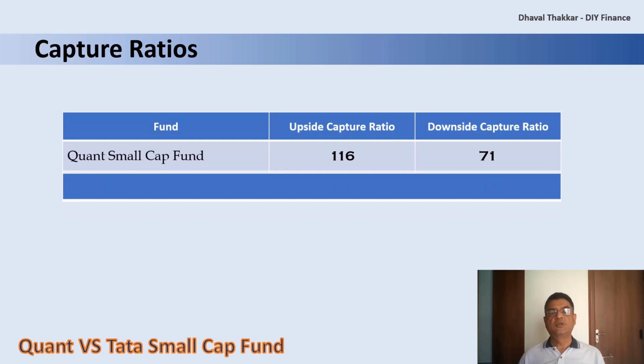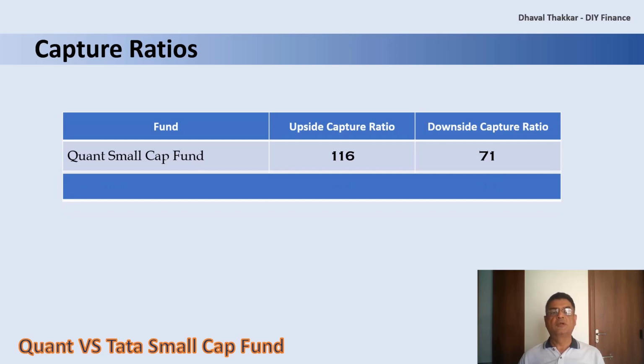The downside capture ratio is the measure of how the fund performed relative to the index during the period when the index has dropped. Here, the value is 71, which indicates that the fund declined 71% as compared to the index during the fall period. Here, lower the value is better.